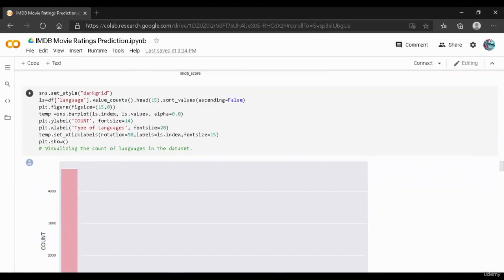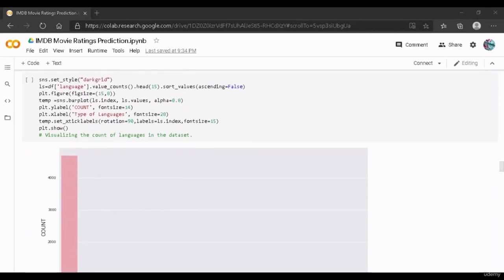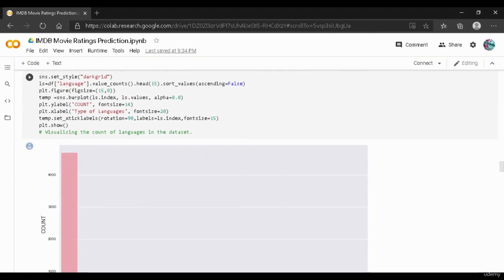And then over here we have used a bar plot, and a dark grid over here specifies the background color. Then we have used the language column of our data frame in order to see which language of movie are repeating in the data frame.